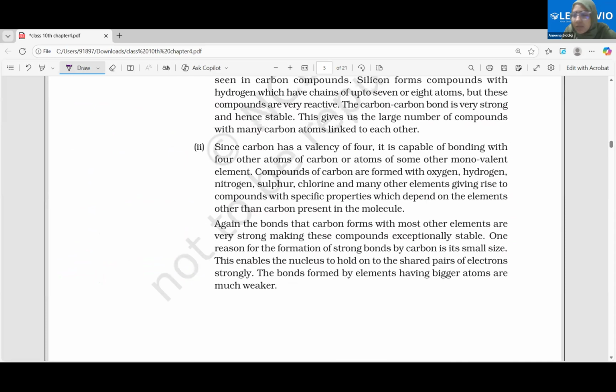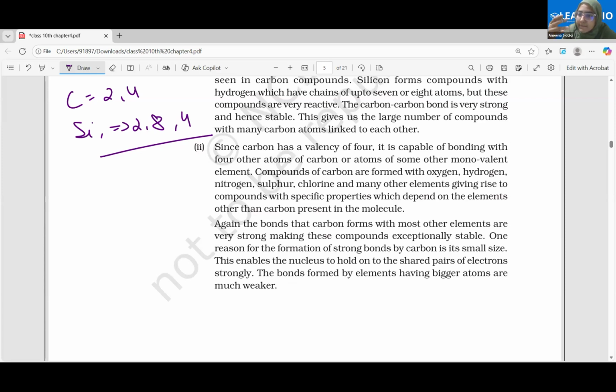Now if you see, silicon also has an electronic configuration something like this, right? Carbon has the electronic configuration 2, 4. Both of them have 4 electrons in their valence shells. Valence shell means the last shell. So silicon should also give the same result. Both of them should give the same result in terms of forming a compound or a chain, self-linking chain, right?